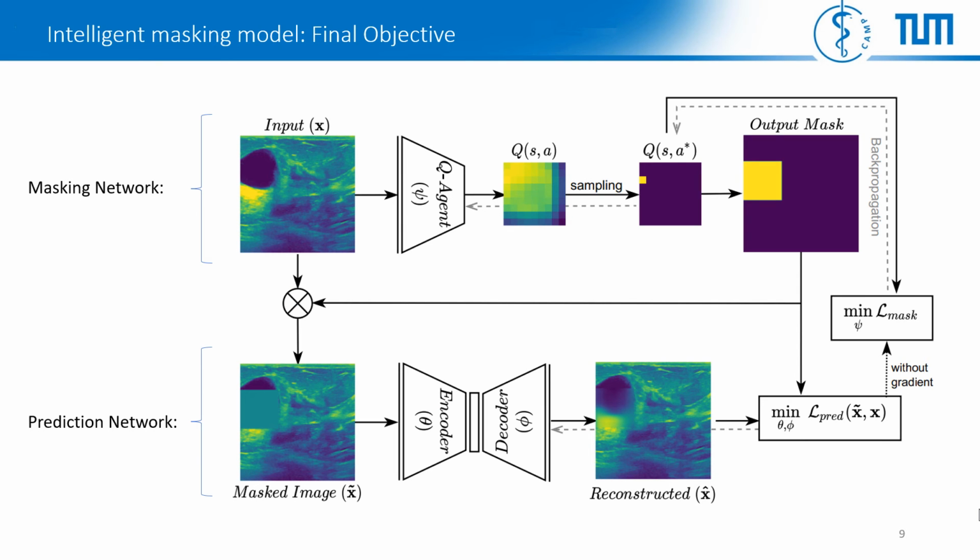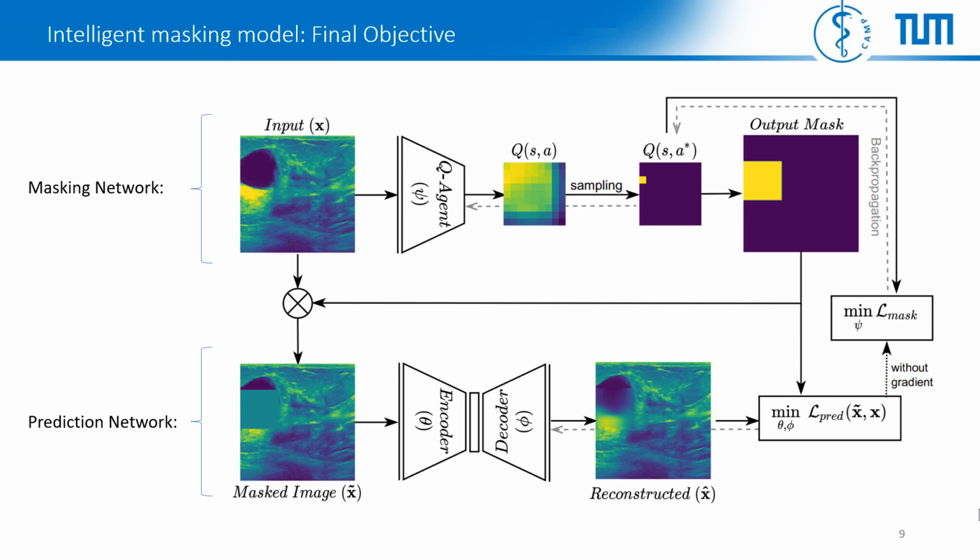Here is the final model, including a masking network along with a prediction network. In each episode, the agent receives the input image X, estimates the Q-values for all the masking actions, and then takes a sample based on the distribution of Q-values to mask an arbitrary region. After reconstruction, the masking agent receives the reconstruction loss as its instant reward, and then the episode terminates.